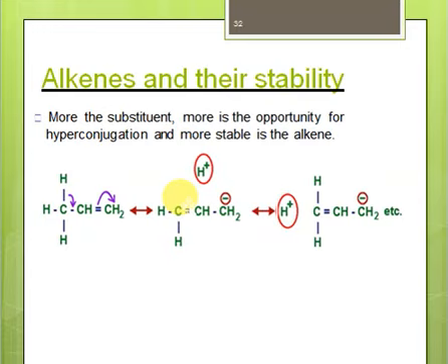Alright, so here we have only one alkyl group, but if we have more alkyl groups, then we will get more conjugatable structures. The more the conjugatable structures we get, the more stable is the alkene. Right, so if the number of conjugatable structures is greater, the alkene will be more stable. So that's why, when more alkyl groups are attached as substituents to the alkene, it becomes more stable. In this way, the more substituents attached to the alkene, the greater the stability.